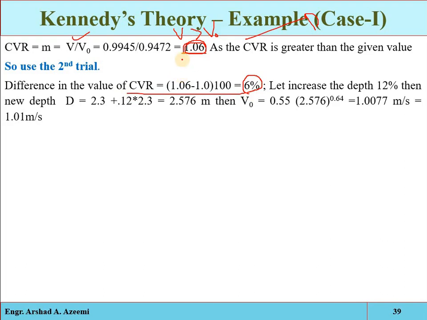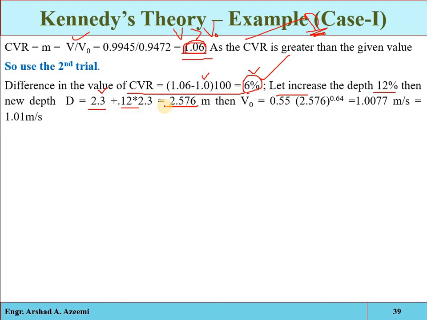So we have the critical velocity ratio 1.06 and the given was 1, so we can say that there is a 6% difference. Now we have to increase the depth. How much depth will be increased? Just increase the depth by double of this percentage. So 12% depth will be increased from the previous assumption. Previously we assumed 2.3 plus 12% of this value, so we have increased the assumed depth to 2.576 meter.